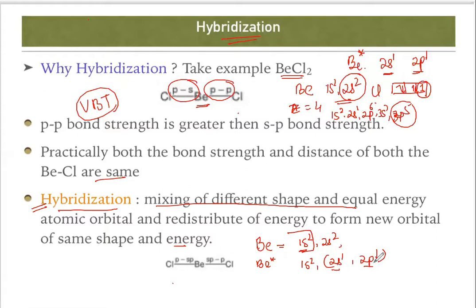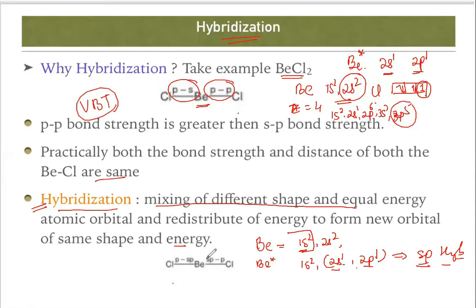So this S and P will combine first and redistribute that energy into a new set of orbitals, which are called hybrid orbitals. So S and P will combine and form sp hybrid orbitals. This sp is going to combine with Cl, another sp is going to combine with Cl.